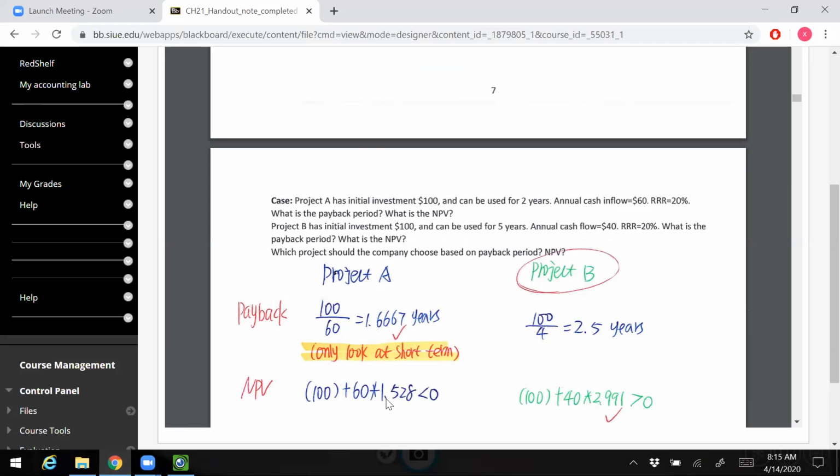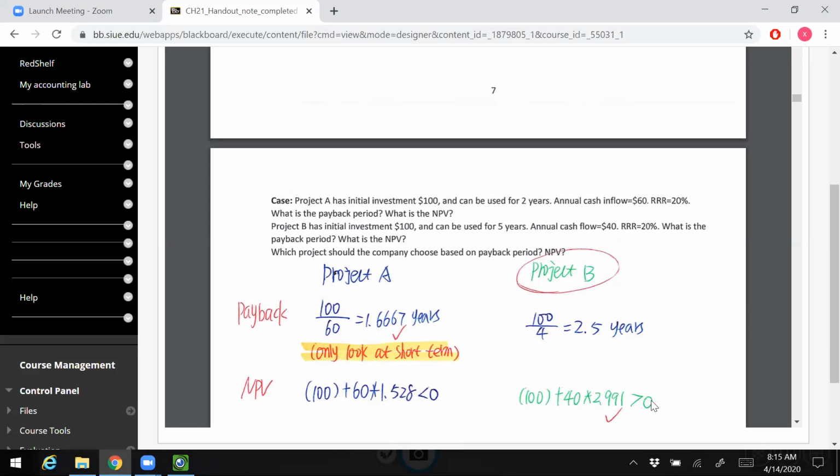But if you calculate NPV, I didn't do the numbers, but you will find that the first one will give you negative NPV, while the second one gives you positive NPV. So we said we always go with the NPV. So our decision is we should go with project B.